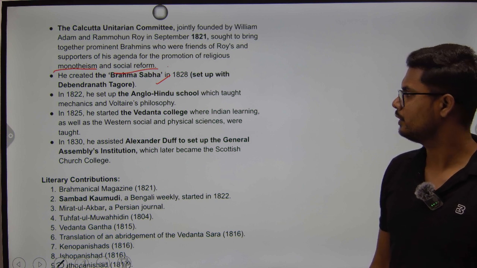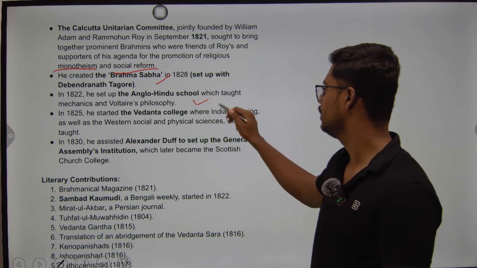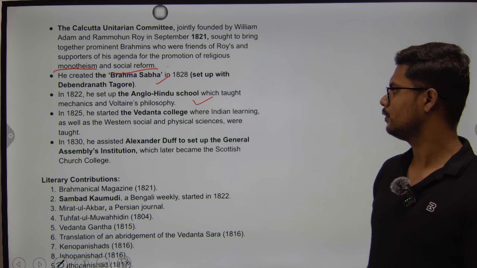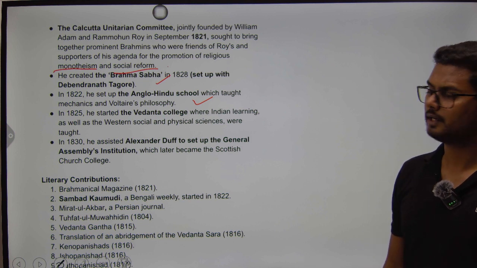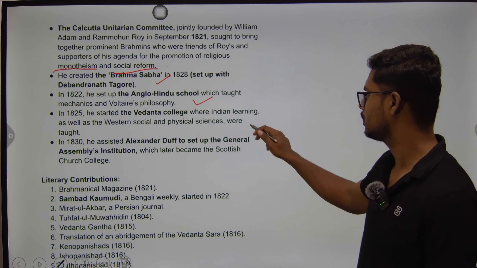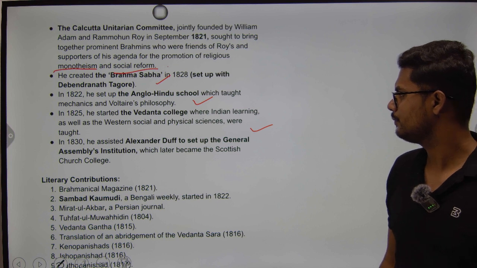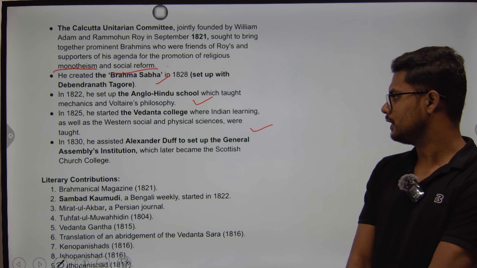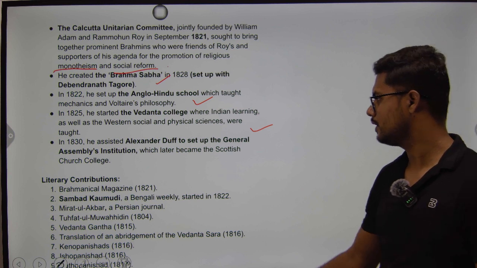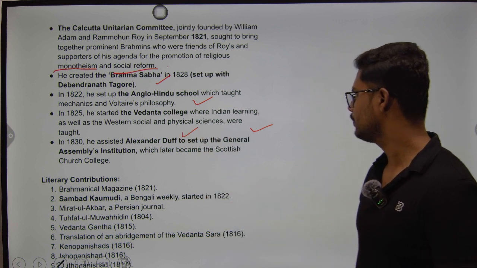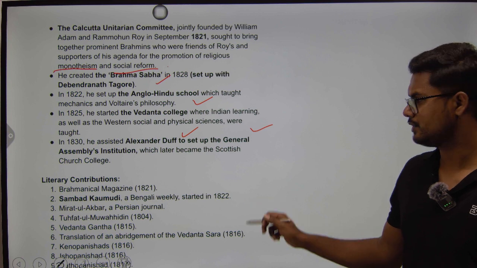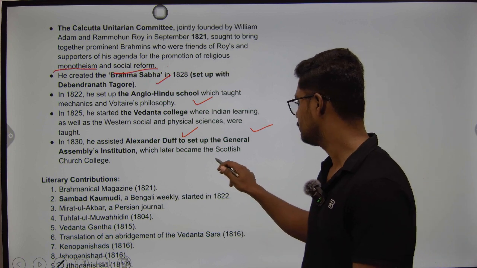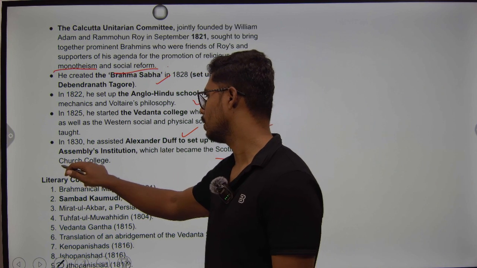In 1822, he set up the Anglo-Hindu school which taught mechanics and Voltaire's philosophy. Next, in 1825, he started the Vedanta College where Indian learning as well as Western social and physical sciences were taught. Following that, in the year 1830, he assisted Alexander Duff to set up the General Assembly's Institution, which later became the Scottish Church College.